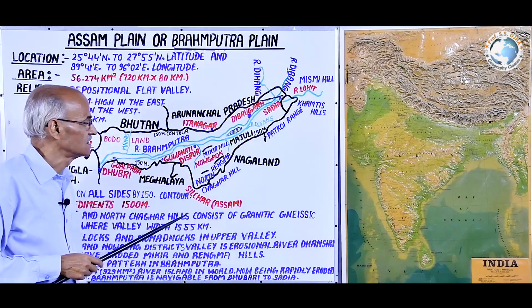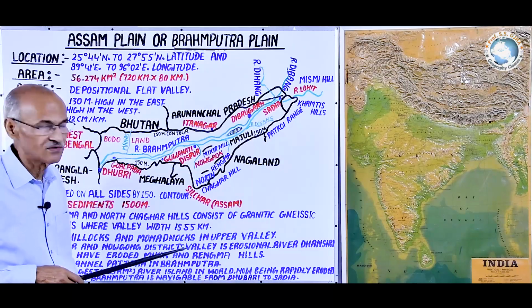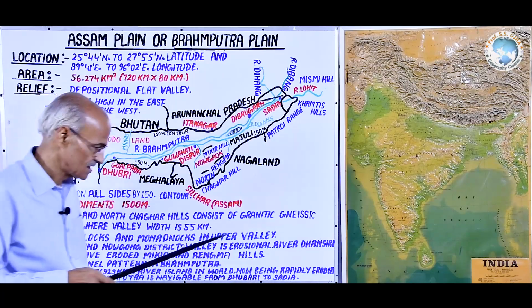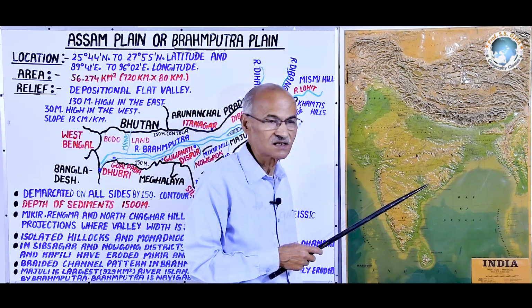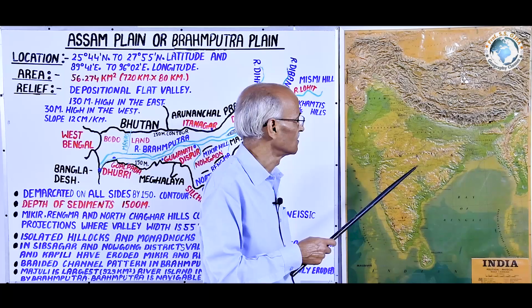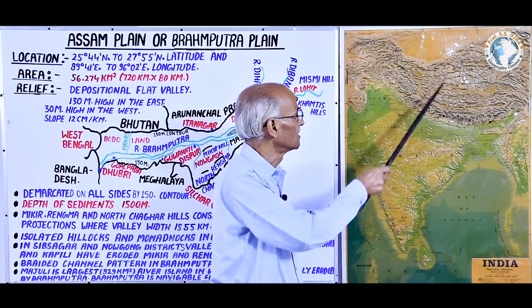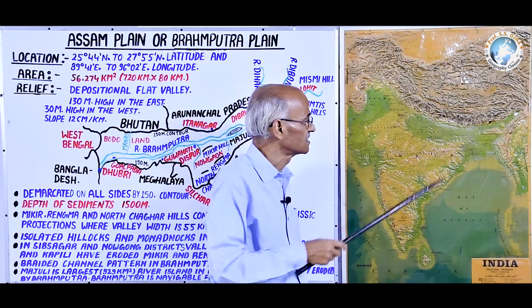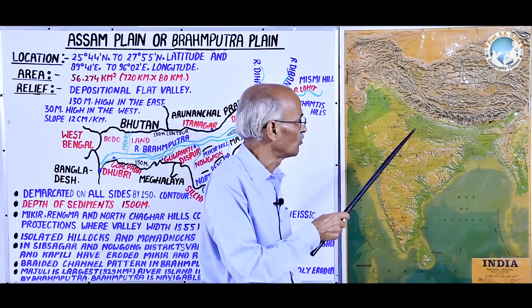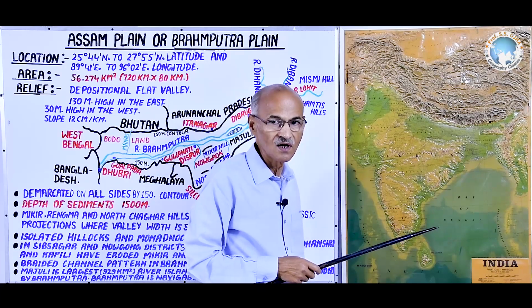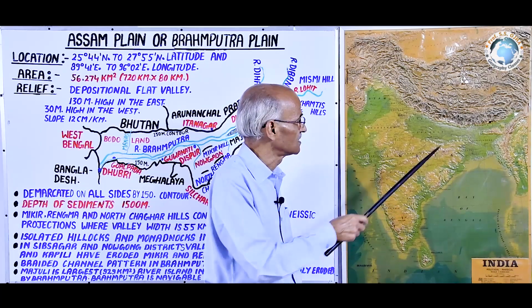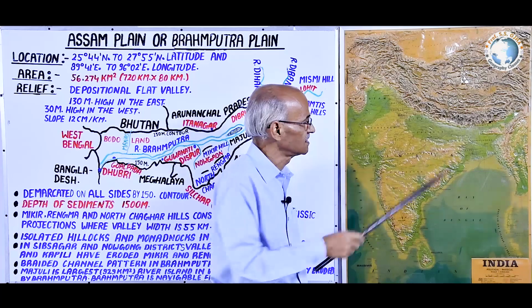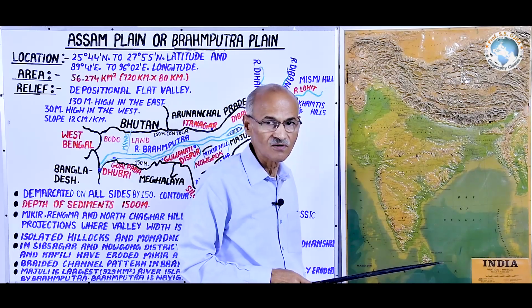But these days there is one environmental crisis in this Assam plain, that is the international water dispute between India and China. China has dammed the water of the Sampo river and is using it for its purpose, and that's why there is scarcity of water in river Brahmaputra.